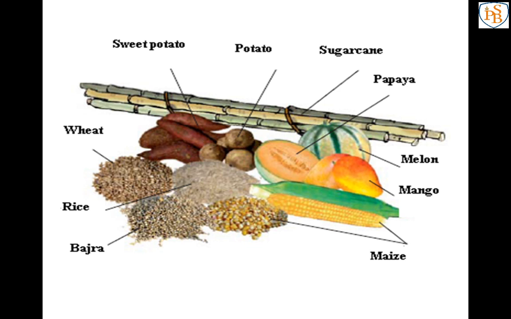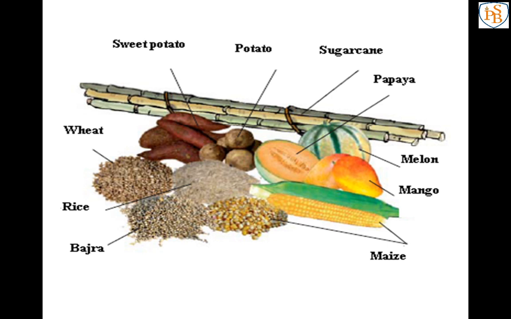The test for starch, which checks whether starch is present in the food or not, we will do when our school reopens. So for now don't think about the test, just understand the theory part. Carbohydrates just provide us energy.